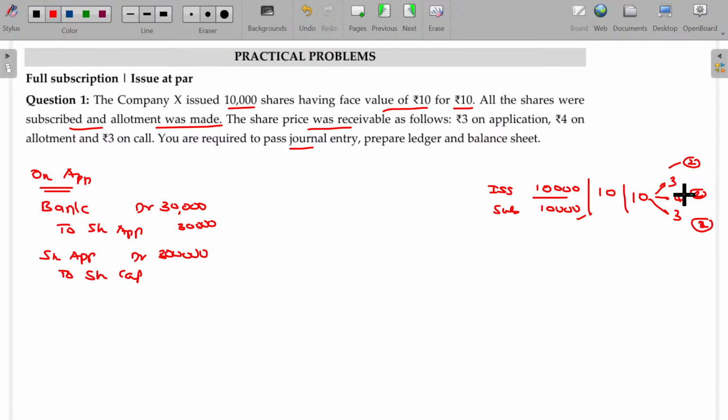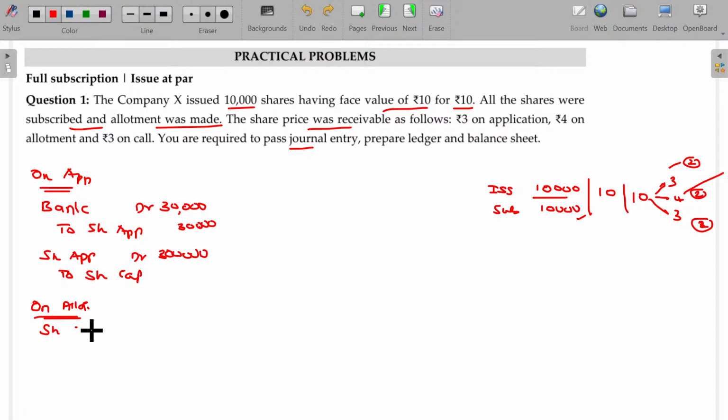Next, being for allotment. On allotment, the first entry being the due entry. You have to collect the amount for share allotment.